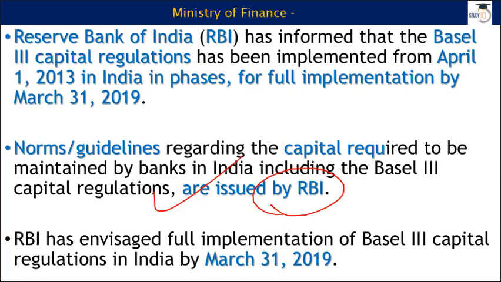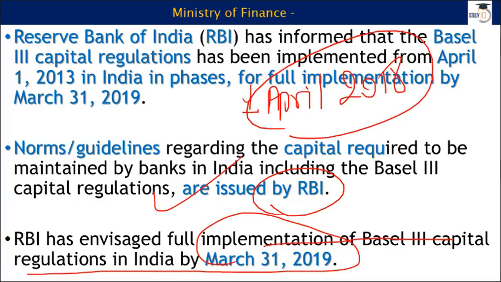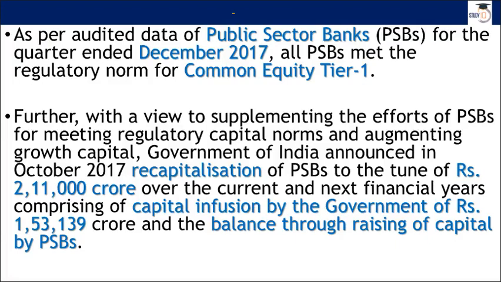The other thing is that RBI has said that full implementation of Basel III capital regulations in India will be there by March 31st, 2019. At present, our financial year is 2017-18. You know that our new financial year will start from 1st April 2018. So I can say that by the end of next financial year, Basel III norms will be applied, and all our PSBs will be eligible for these Basel III capital regulation norms.